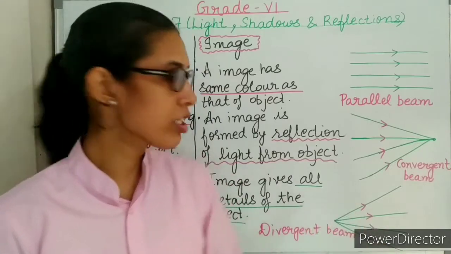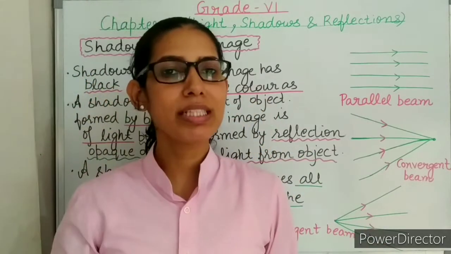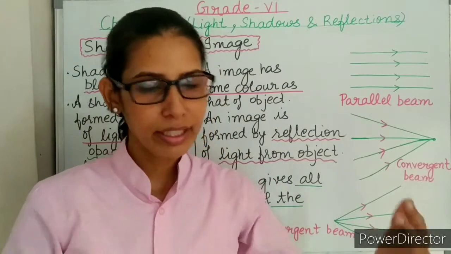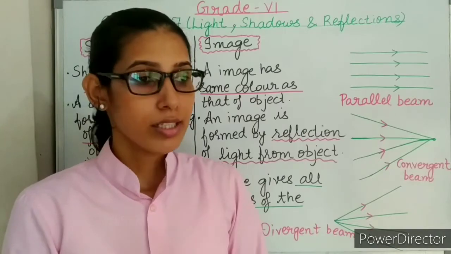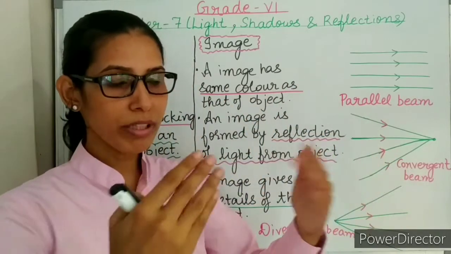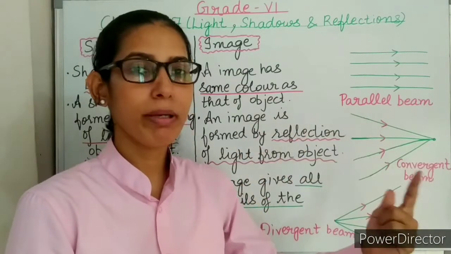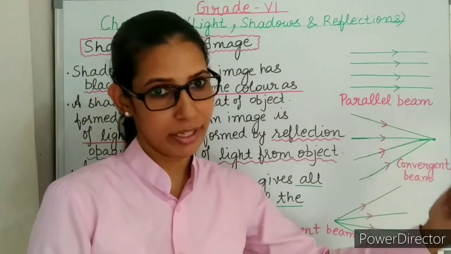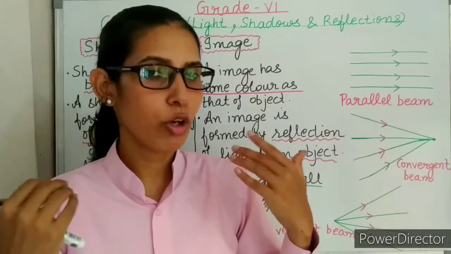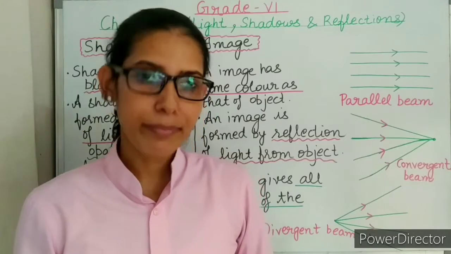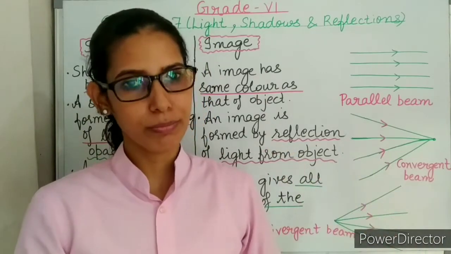Because how do images form? Images are formed by the reflection of light from the object. But if the room is completely dark, there is no light, so there will be no reflection of light from the object. If there is no light in the room, there will be no light reflected from my body, and I will not be able to see my image in the mirror. So there will be no image in the mirror in a completely dark room.